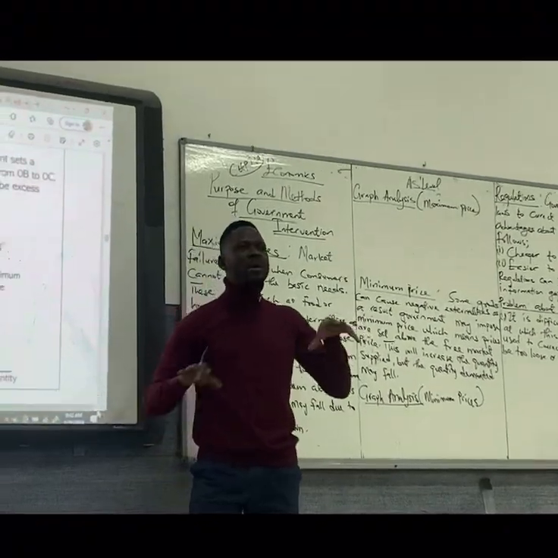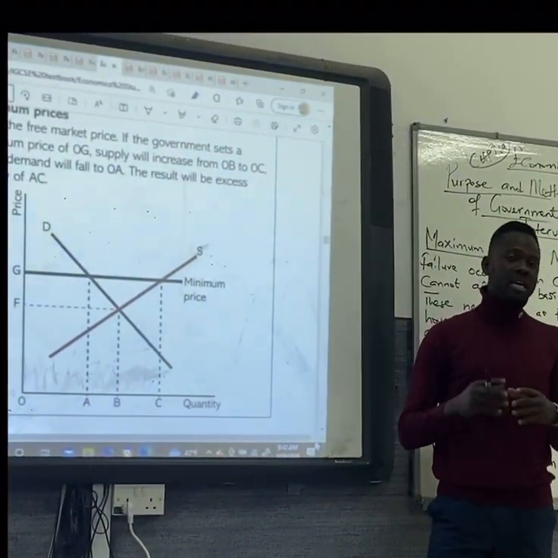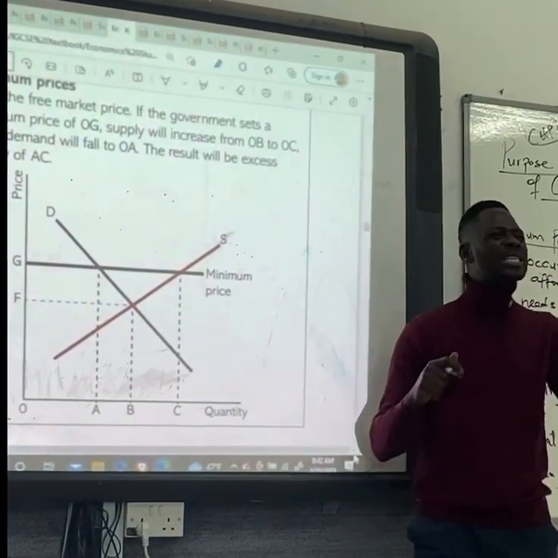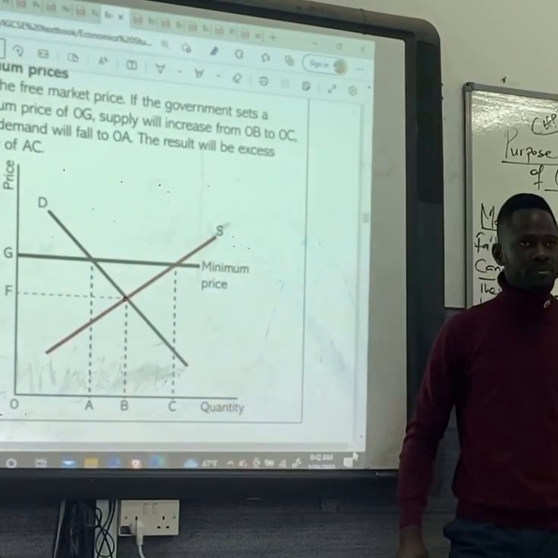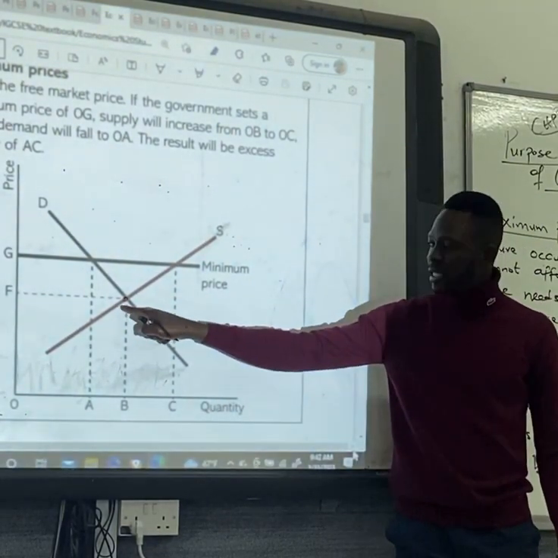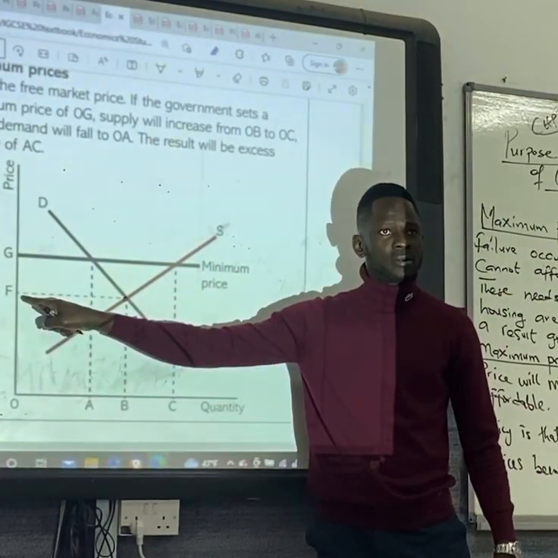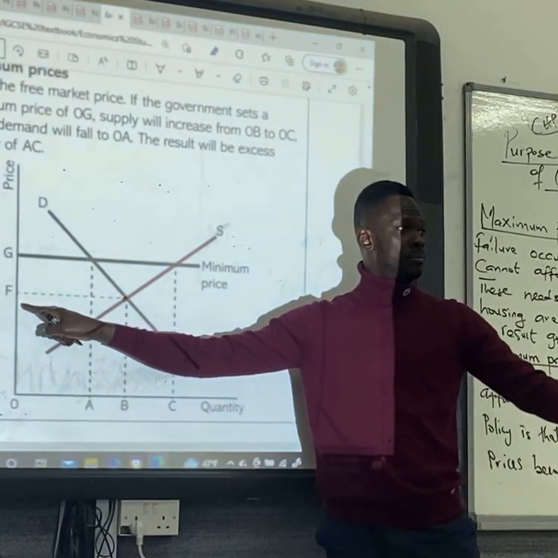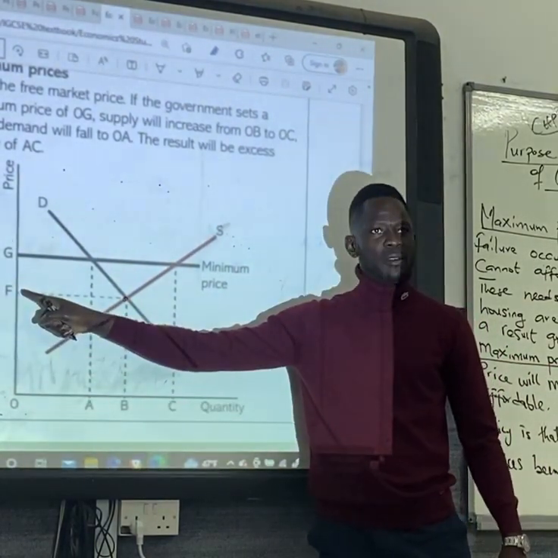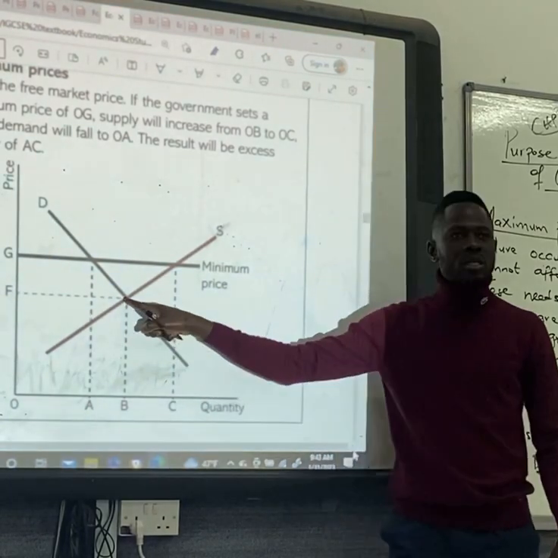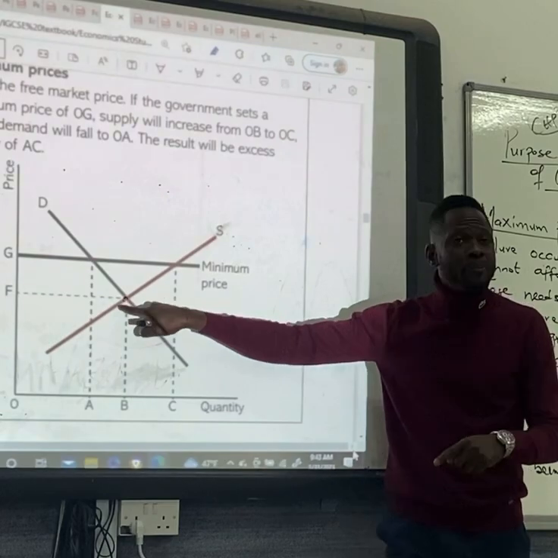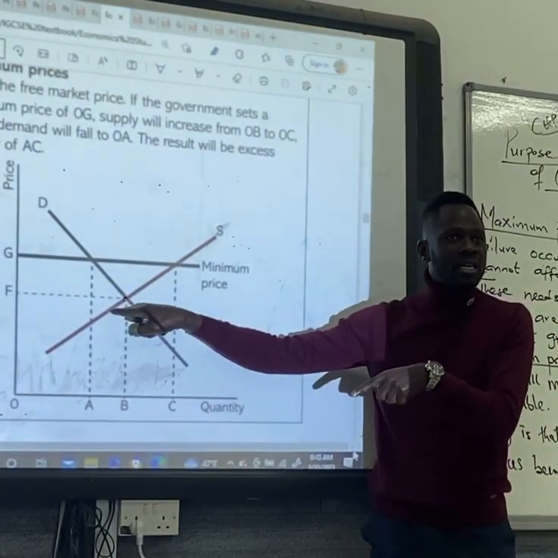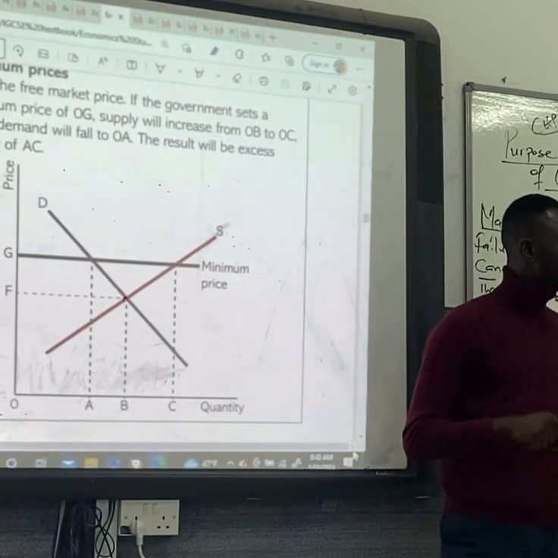If you are imposing minimum price, it means you are selling above the market price. This is the market price. This is the equilibrium price. The equilibrium price is at OF. At OF, this is what the free market wants to sell. But this type of goods that this free market is producing is causing a negative externality.